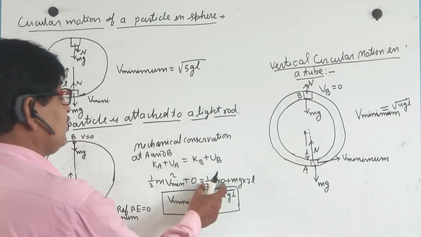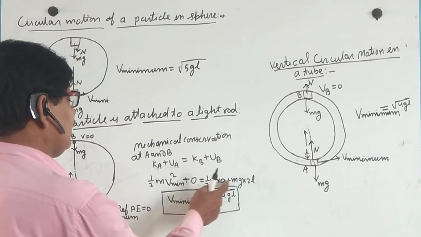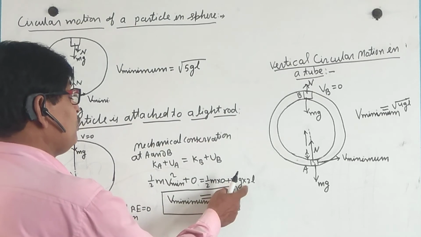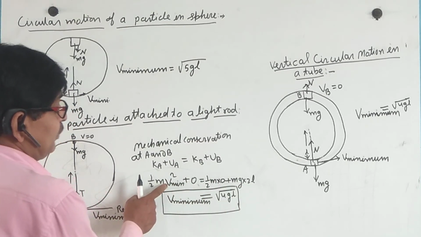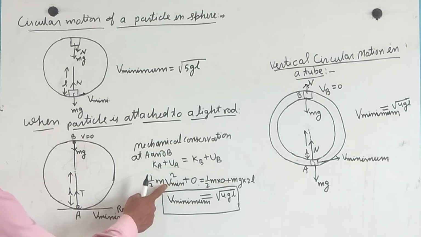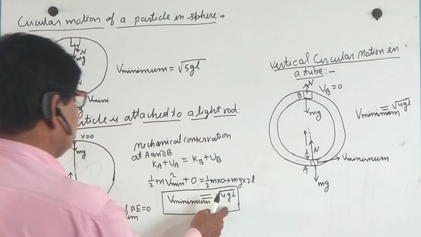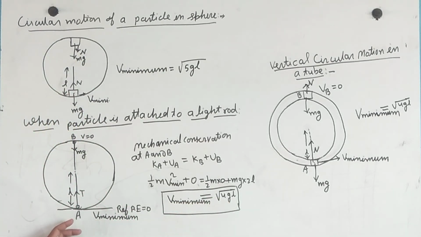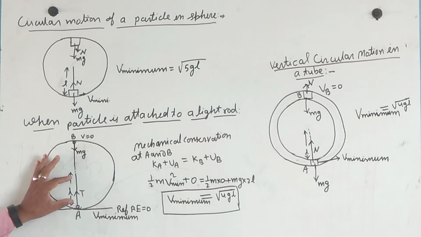The m's cancel, so the minimum velocity V is equal to root of 4gL. This is if you take the light rod, whose mass is very small.